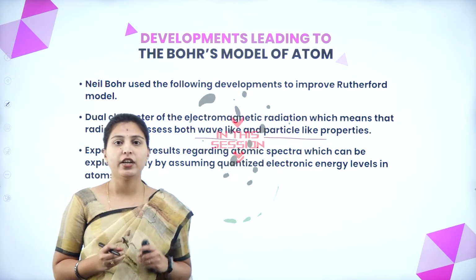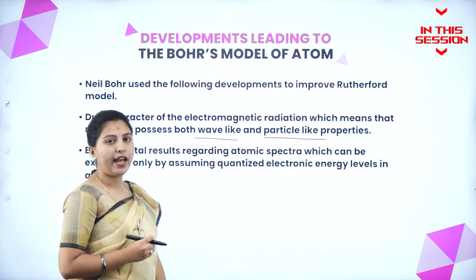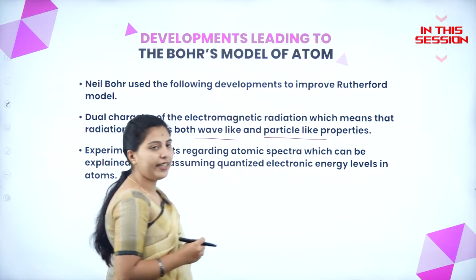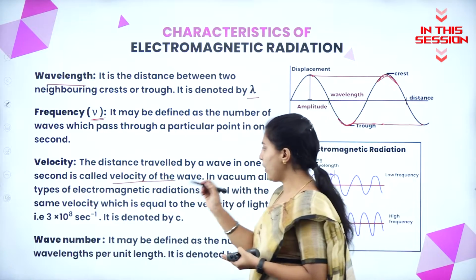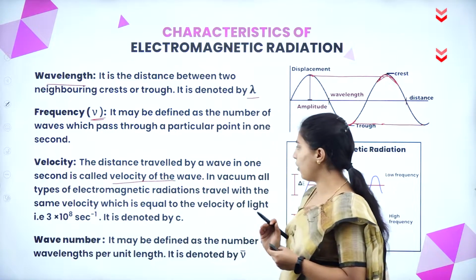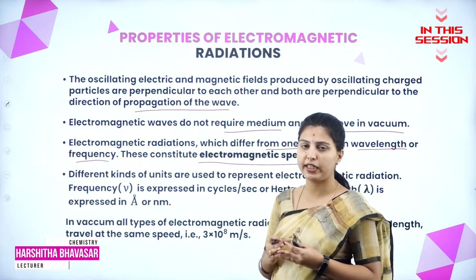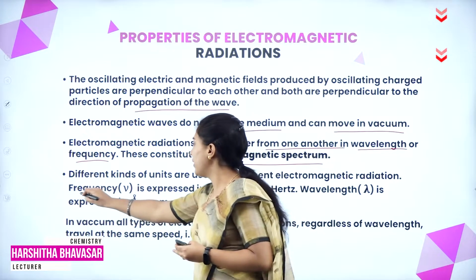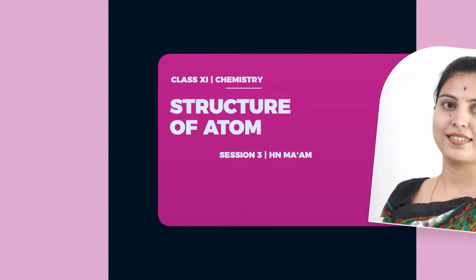Electromagnetic radiation will act as a dual character, that is one wave-like and another one is particle-like properties. How much distance is travelled in 1 second is called velocity of the wave. There are different kinds of units present in electromagnetic radiation, that is frequency is expressed in cycles per second or hertz.